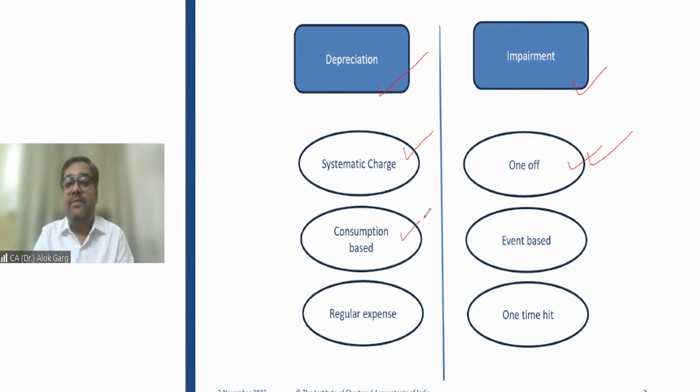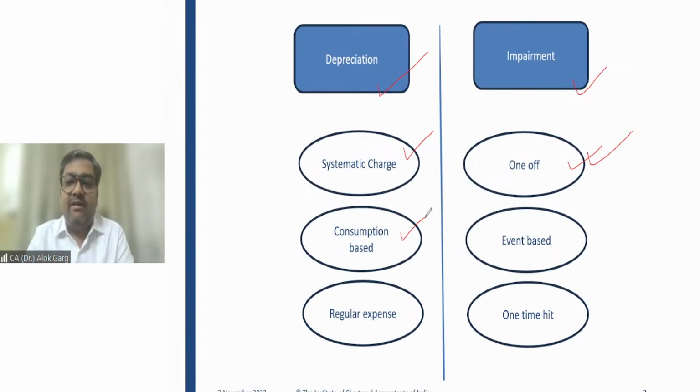Depreciation is consumption based. It is on the basis of wear and tear, right? When you are using the asset, then you are depreciating the asset, right? But sir, you have told us that depreciation, even if you do not use the asset, if the asset is available for use, then depreciation is required to be charged.